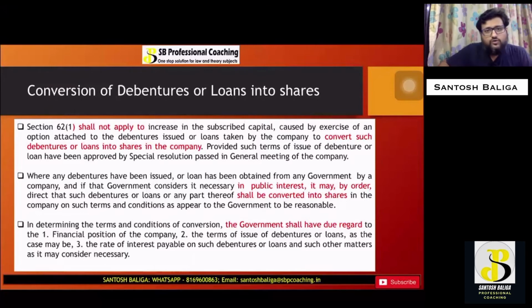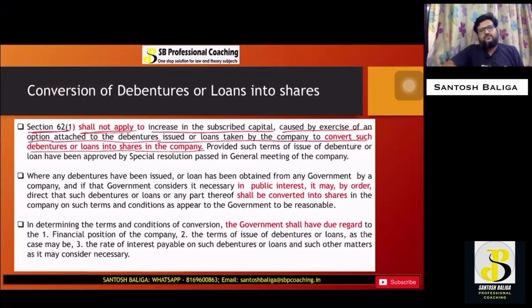Let us look into what these particular provisions speak about. Now, in case of section 62, subsection 1 shall not apply. First of all, it shall not apply to increase in subscribed capital caused by exercise of an option attached to the debentures issued or loans taken by the company to convert such debentures or loans into shares in the company.